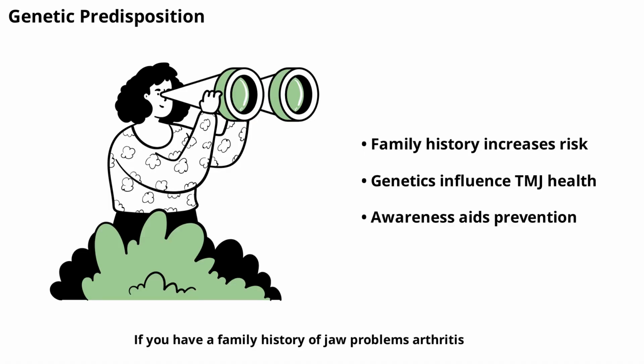Genetics can also play a role in TMJ disorder. If you have a family history of jaw problems, arthritis, or connective tissue disorders, you may be at higher risk. While you can't change your genetics, being aware of your family history can help you take preventive steps and seek early intervention if symptoms arise.